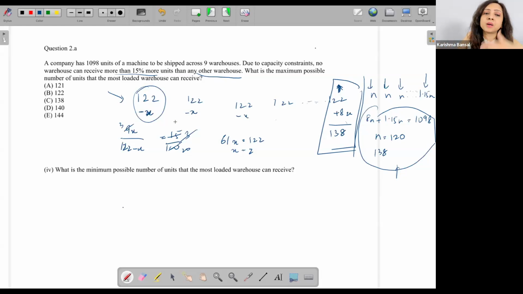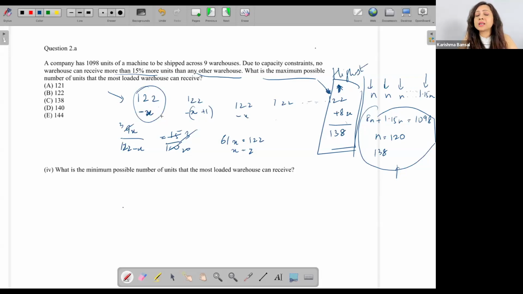So I'm saying, okay, my minimum is 122 minus x. I'm subtracting x out of each one, and that gives me my minimum amount in a particular warehouse. Now, my 122 thing, the maximum one, should not be more than 15% of this one, right? Now, think about this. I want to maximize the value over here, the maximum possible number of units. Should I give, let's say, 1 minus x plus 1 over here? Then this will not become maximum, right? I won't be able to give maximum to this one which has the highest amount, right?